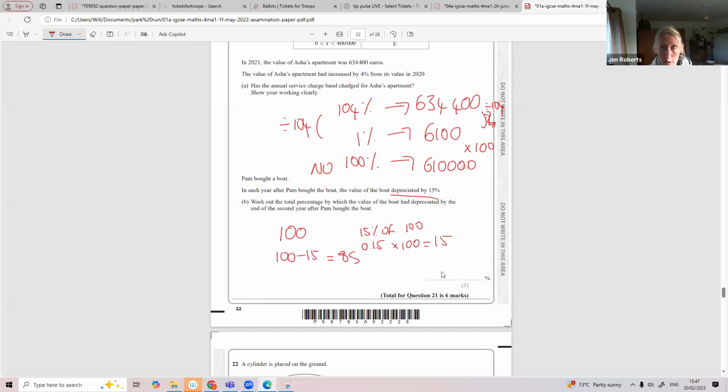I'm going to decrease it by 15% again. What's 15% of 85? 12.75. So I'm going to take that off of the 85. £72.25. Well, if it started out as 100 and went down to 72.25, you can always think of that as a percentage. So it's 100 minus 72.25, 27.75%.